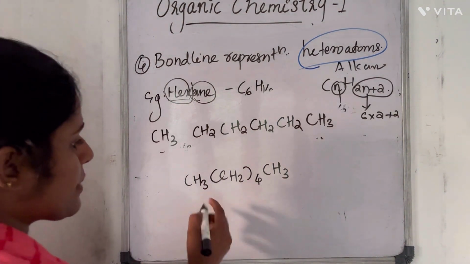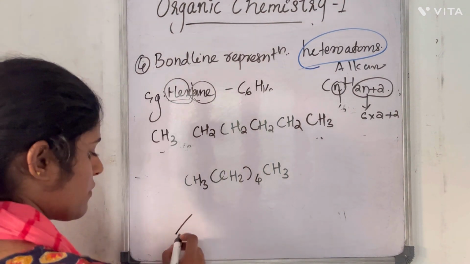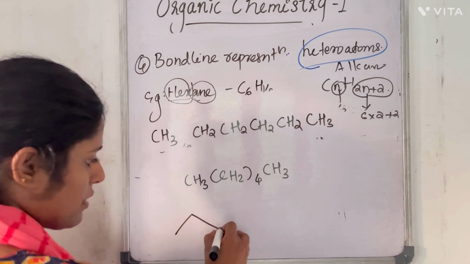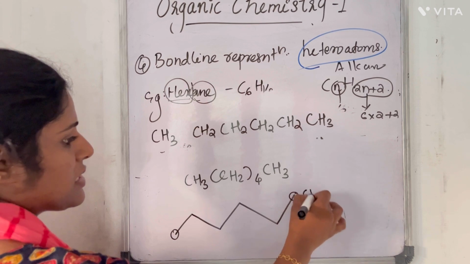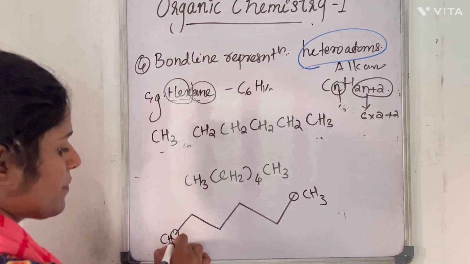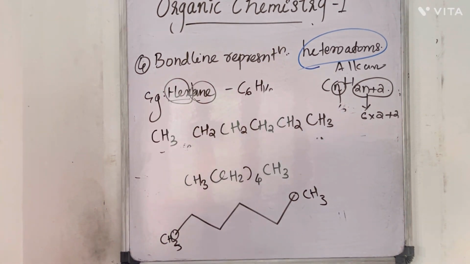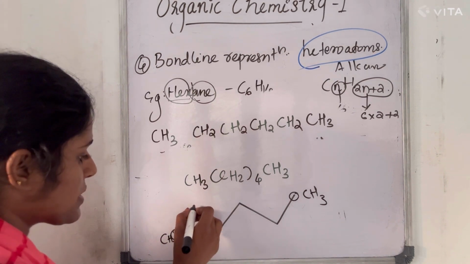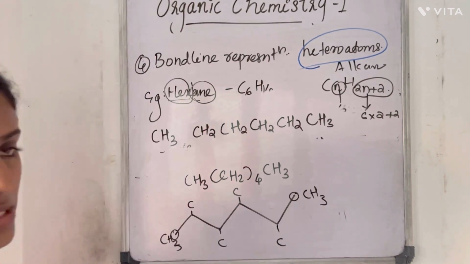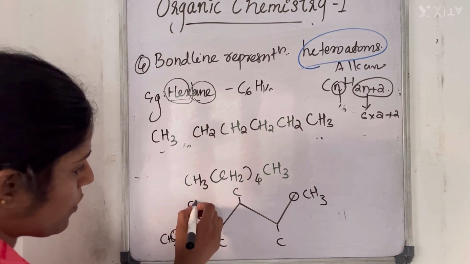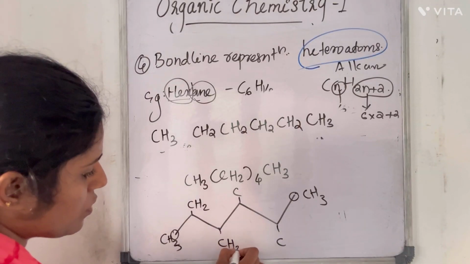Now the bond line representation will be 1 carbon, 1, 2, 3, 4, 5, 6. We know that the terminals will represent CH3 if not specified. And these line junctions will represent carbon with the appropriate number of hydrogens. So here you can see this carbon requires 2 more hydrogens.